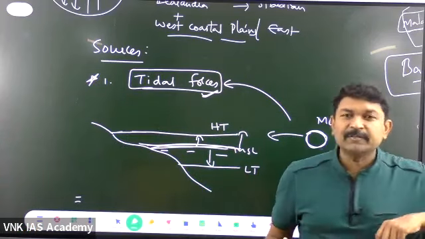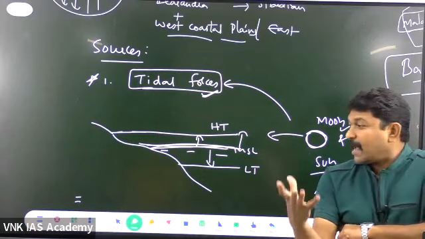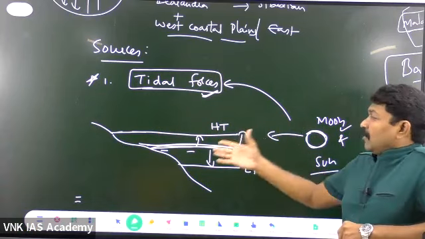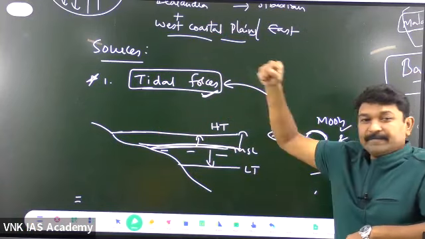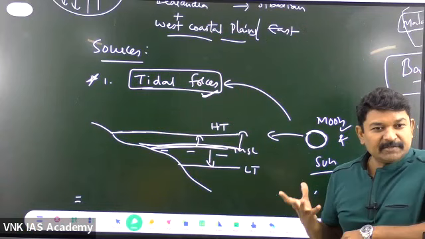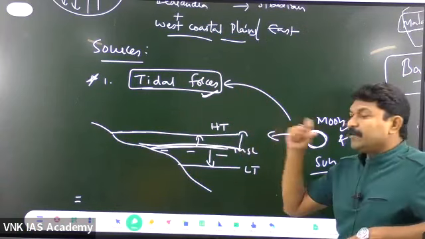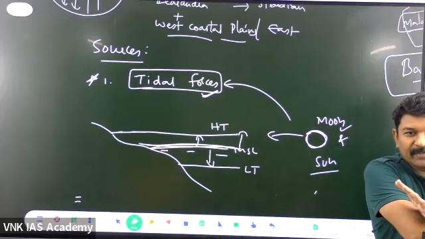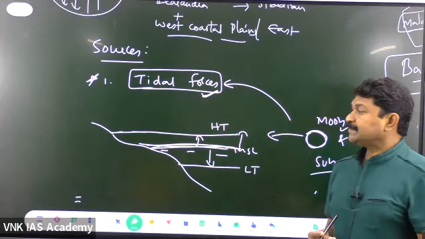When the gravitational force is not there for the moon, where it cannot pull the gases, where it can't pull the people on the surface, how comes it is acting on the surface of the earth, which is located 3 lakh kilometers away, and it is pulling the water on one side? How dare it is? Is it having such a great power or what? When it can't pull the man on its surface, how is it pulling? Got the point? Meaning what? What is the answer? Where does the answer lie?